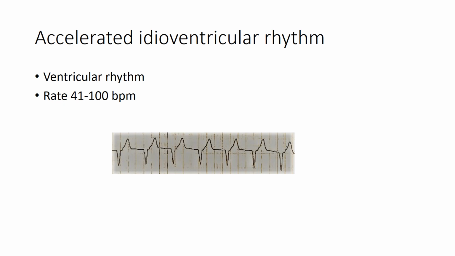Here you can see that there are no visible P waves. QRS complexes are broad, and these are regular. The axis of the QRS complex and T wave in each cycle is opposite to each other, and the rate is more than 40. So it is an accelerated idioventricular rhythm.